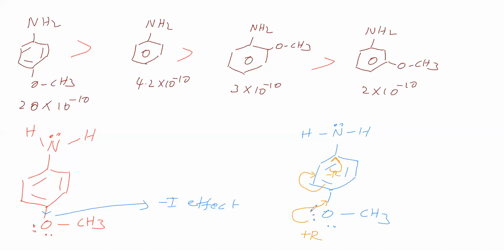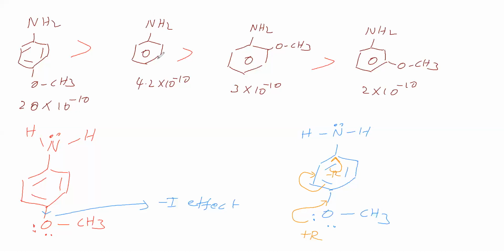So this methoxy group shows plus R effect. Therefore, this carbon is getting negative charge, in the sense nitrogen is getting a higher density of lone pair. Due to higher density of lone pair, this basic strength is high. So this basic strength is greater than that basic strength. It is an experimental fact. We can explain this suitably by taking the concept that this oxygen shows plus R effect. Due to plus R effect, electron density is raised. Therefore, lone pair density is more, and it has more basic strength when compared to this. It is the suitable explanation for this experimental fact.